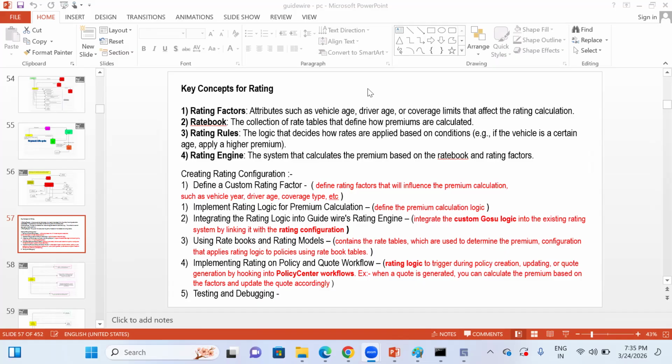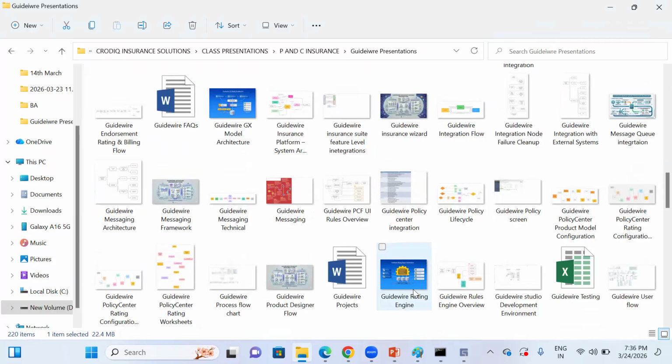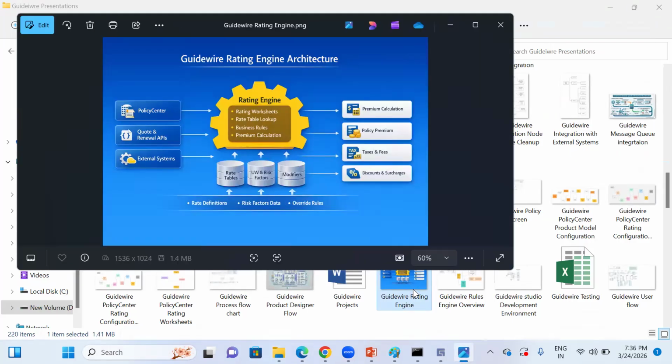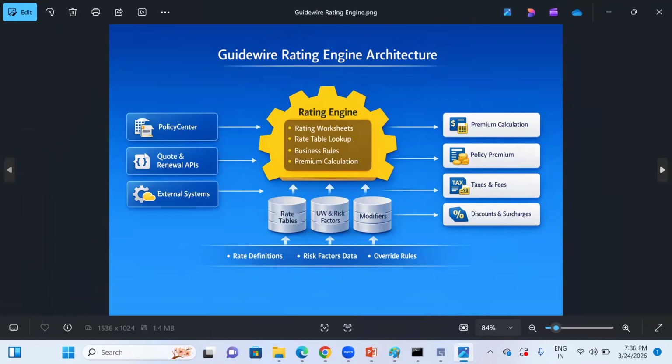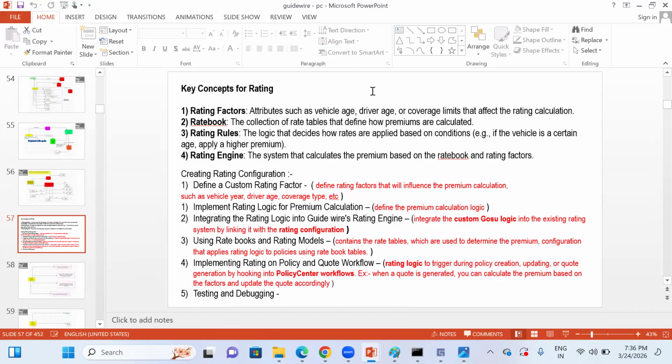So, hence, knowing the rating is important for any Guidewire teams. This rating concept is generally classified into four parts.